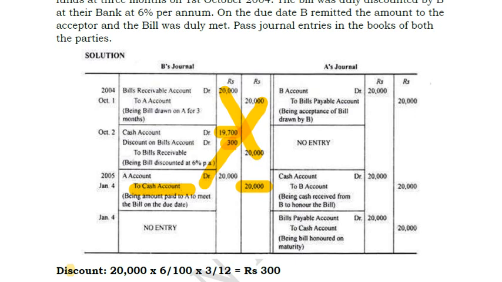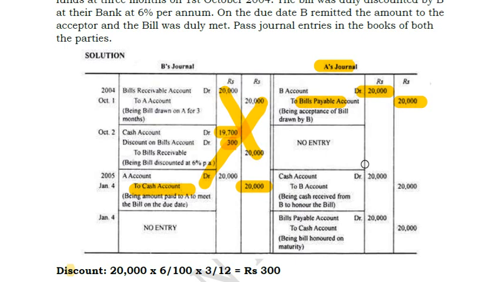Same is the case on the opposite side. You can see A's journal here. So it's just the opposite entry. Here it is bills receivable, here it will be bills payable. Now because he has accepted that bill, he has to pay it to B. So we have to pay. That means payable is a liability. So liability means credit balance. So bills payable account 20,000 we are putting, and B account we are putting 20,000.